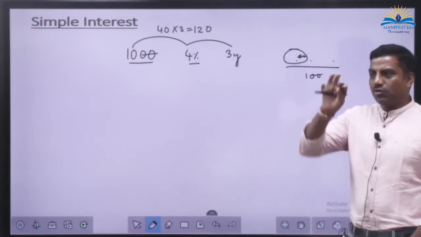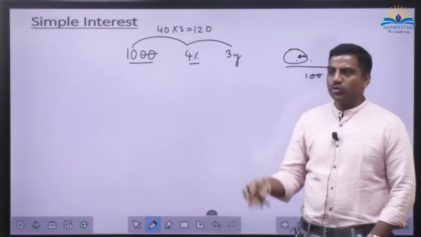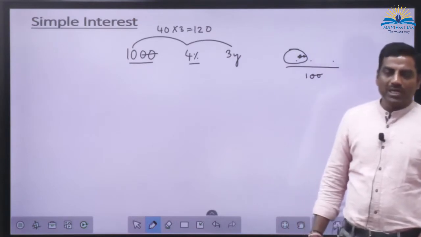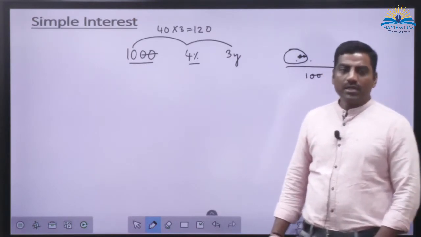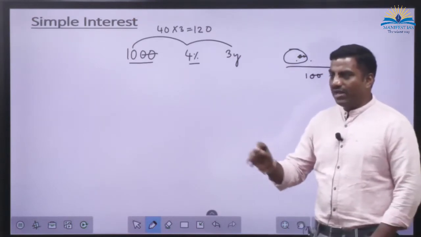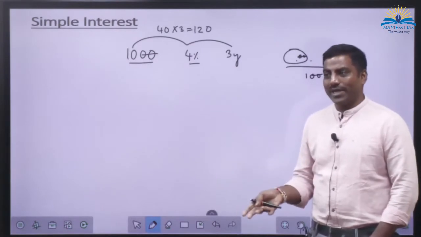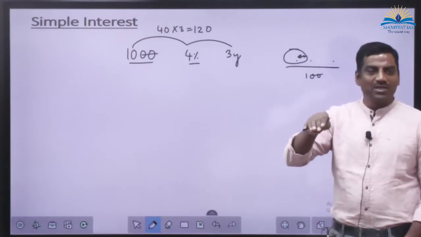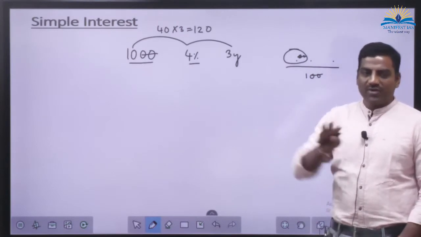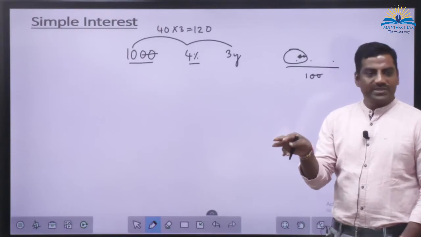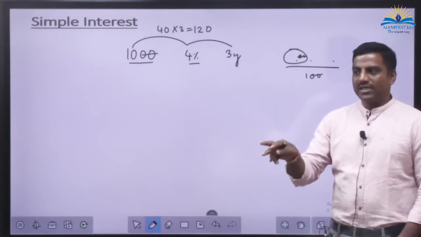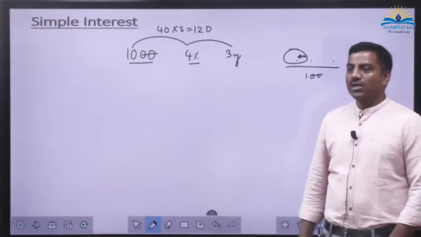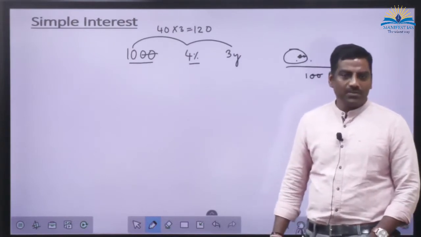From the principal, take out those 2 zeros and multiply the time period and the rate of interest. In the problem, while you are reading only, you can calculate. You don't have to write. Okay, 2 zeros you take. For example, 50,000 is there. 2 zeros you take, 500 is left. Let's say into 6%, so 500 into 6 is 3,000. For 2 years, let's say 6,000. So like that you have to calculate. You don't have to write everything on the paper.